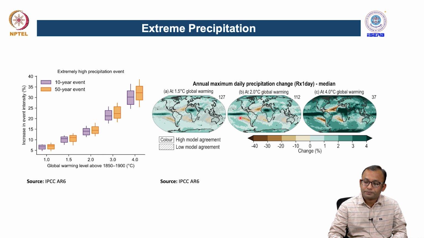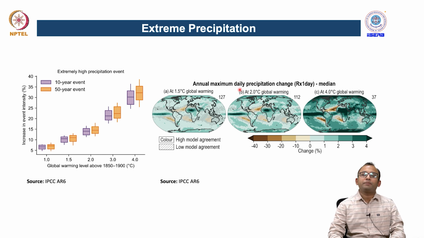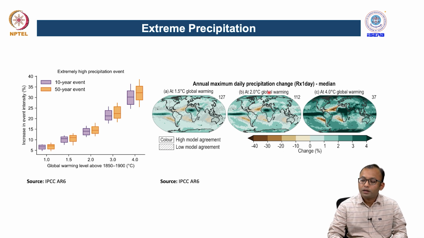precipitation magnitude. As we increase the temperature globally, we can also see the regions which are affected by increasing amounts of precipitation also increase, and at the 4 degree global warming scenario, we have observed that there is a significant rise in the extreme precipitation or maximum daily precipitation events across the whole globe. Most of the regions are covered by an increasing amount of rainfall across the world.